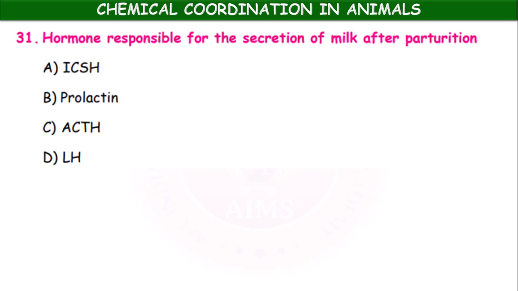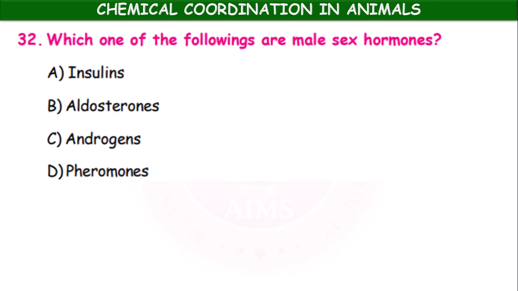Next, hormone responsible for the secretion of milk after parturition, means after childbirth: ICSH, interstitial cell stimulating hormone, prolactin, ACTH, adrenocorticotropic hormone, LH, luteinizing hormone. Secretion of milk means prolactin. Which gland produces this prolactin hormone? Pituitary gland. Which one of the following are the male sex hormones? Insulins, aldosterones, androgens, pheromones. Androgens are the group of male hormones.